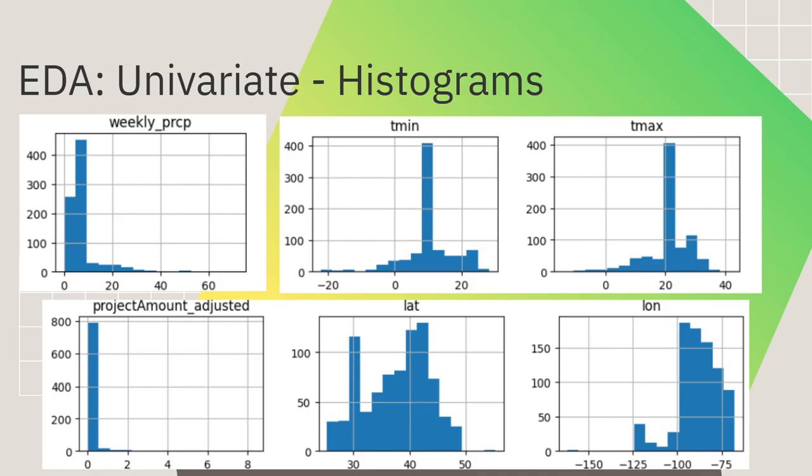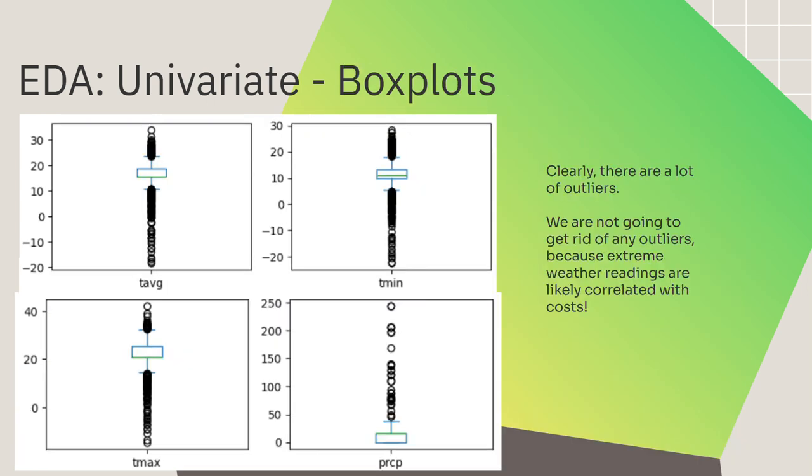The project amount is interesting too. You can see that most are relatively inexpensive. I should note that it's cut off, but this is a 10 to the 6th. So you can see that most are not quite $1 million, but you have a few that are almost $2 million. And then the lat and lon I thought was interesting because you see some spikes in the lat and the lon, which makes me think maybe we have some hot spots for certain disasters.